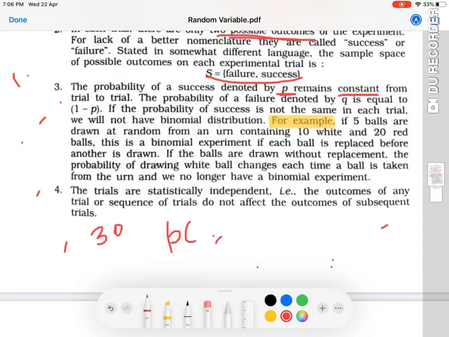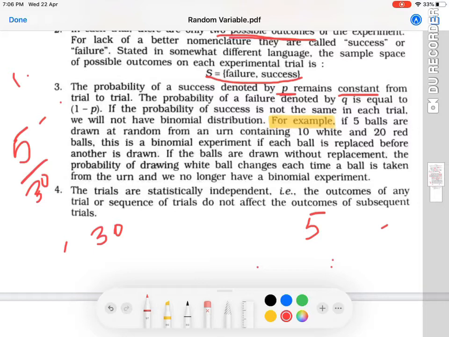So what is the probability of drawing 5? Okay, let us not talk about probability now. We'll just see, what is the probability of success? What is success here? Success is picking up 5 balls. So if I pick 5 balls out of 30 balls, that is a success. If I'm not picking up 5 balls, that means there's a failure.